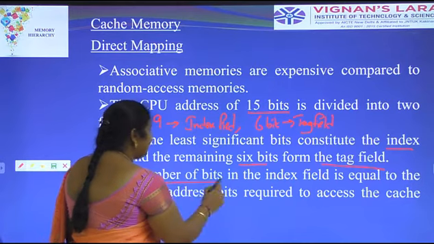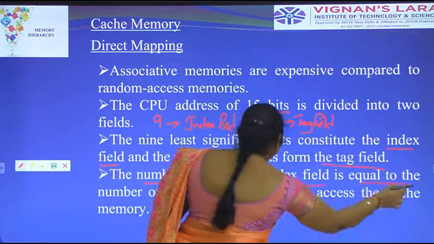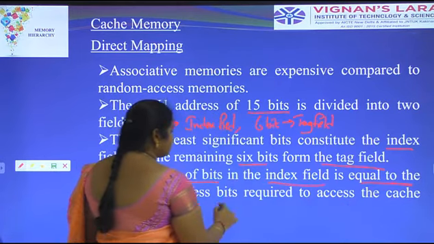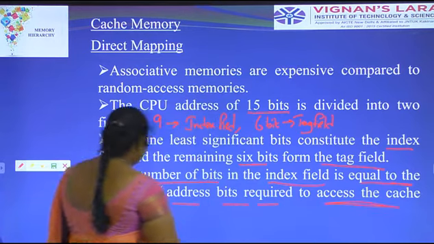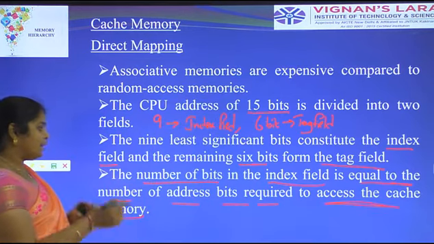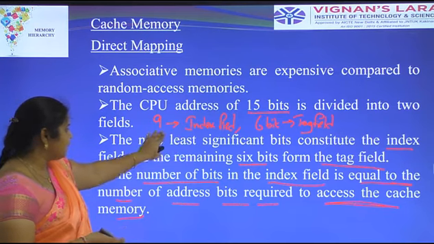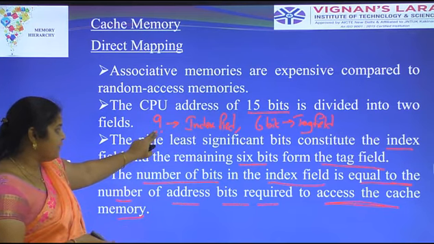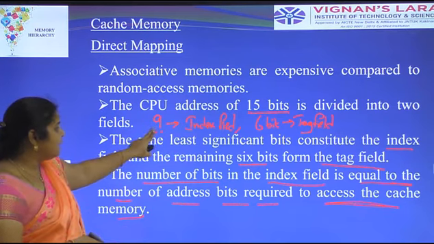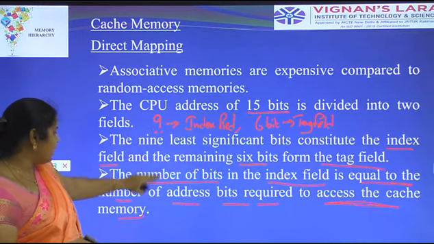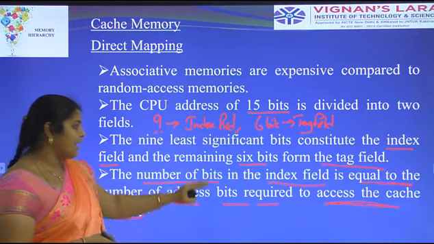That is, the number of bits in the index field means the 9 least significant bits.